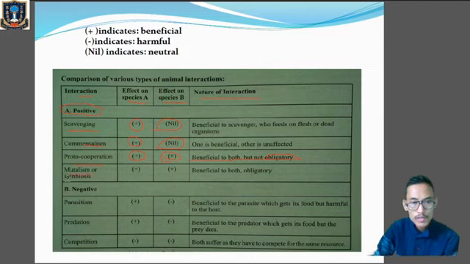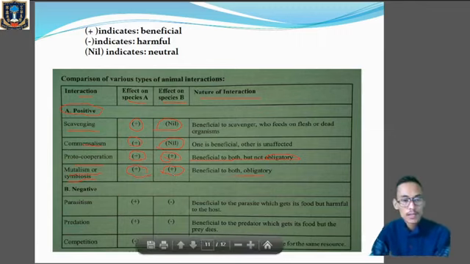In mutualism or symbiosis, both species will be mutually benefited, but it is obligatory. That means one species is dependent upon the other. If one species becomes extinct, then the other, which is dependent on it, will also become extinct. So if species A becomes extinct, then B will also become extinct.